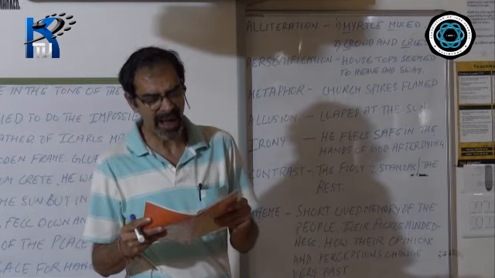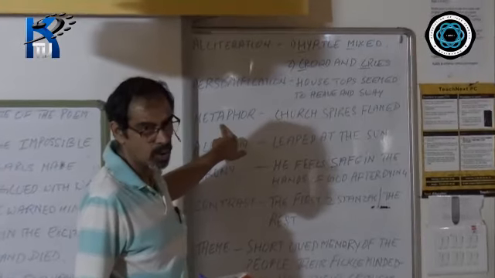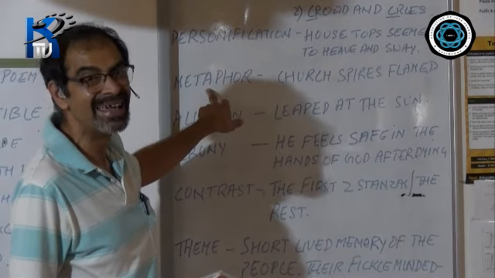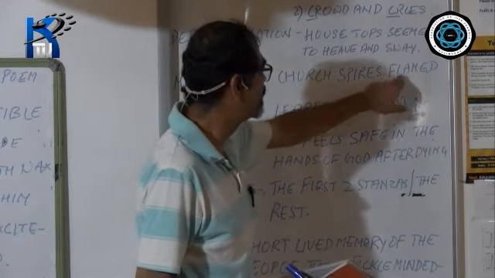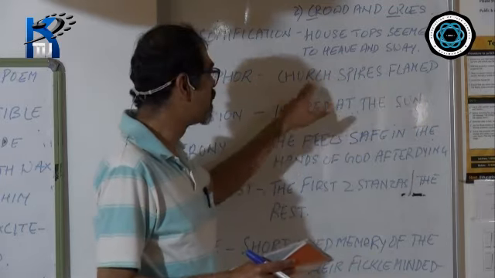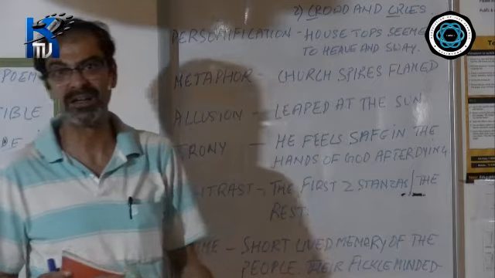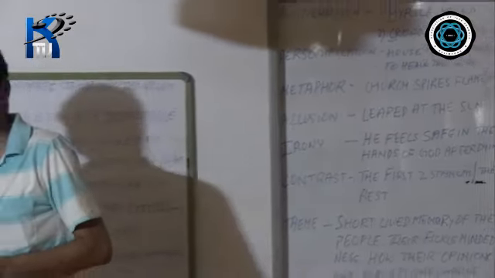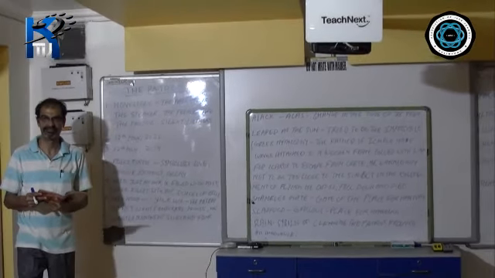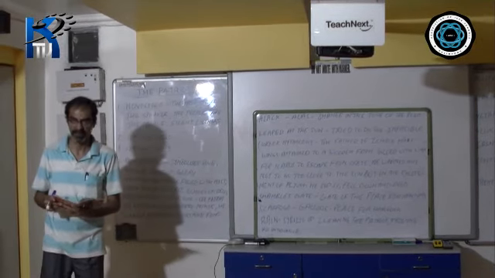Next, look at the fourth line. The church spires flamed. This is an example of a metaphor. You know, a metaphor is a comparison without the use of words like and as. The church spires flamed, meaning due to the multicolored flags, the church minaret seemed to be on fire. So the multicolored flags here are described as the rays and the flames of a fire. So an implied comparison, therefore a metaphor.